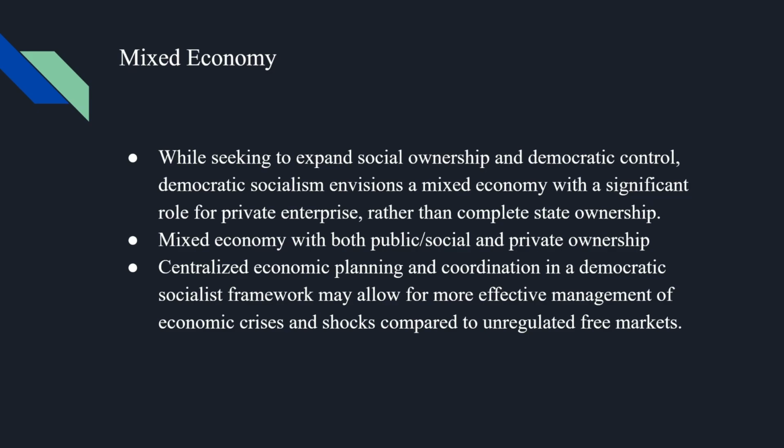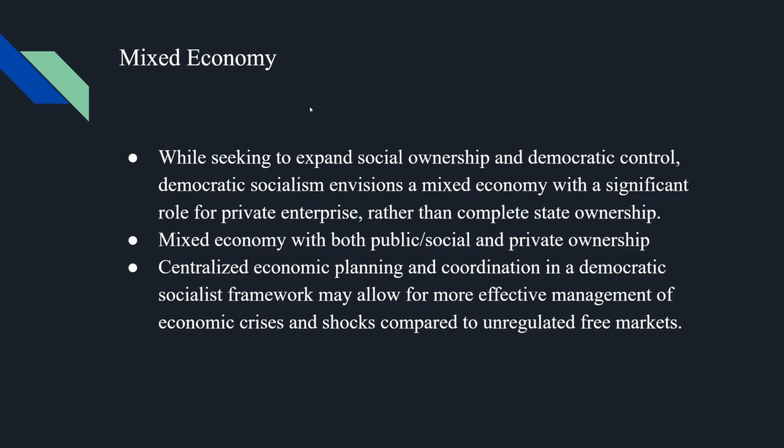Centralized economic planning and coordination in a democratic socialist framework may allow for more effective management of economic crises, such as a shock and stock market crash, as compared to unregulated free markets, which are prone to boom and bust cycles. Instead of the economy going up and down with its boom and bust cycles under democratic socialism, the economy gradually expands, and it might see a couple of dips here and there, but it's very stable under democratic socialism.